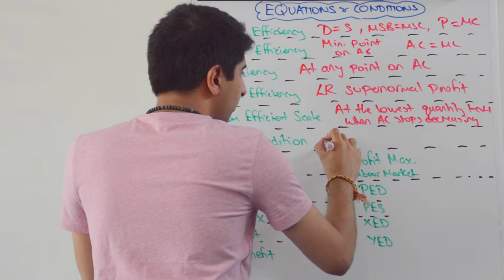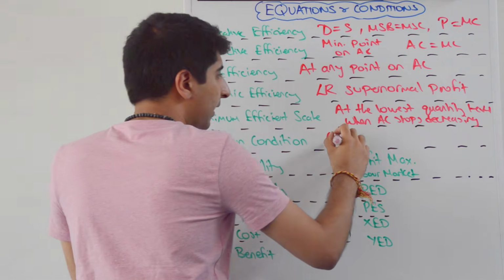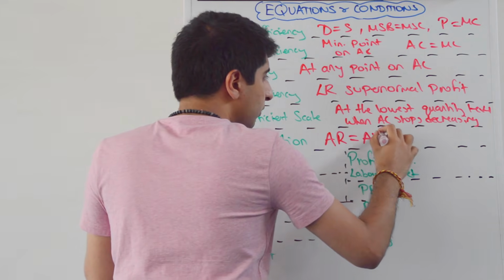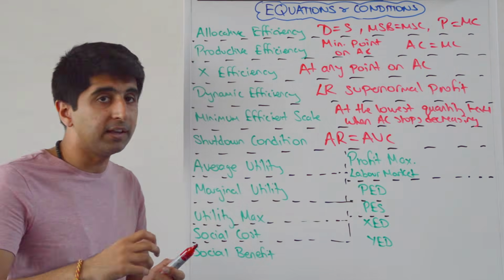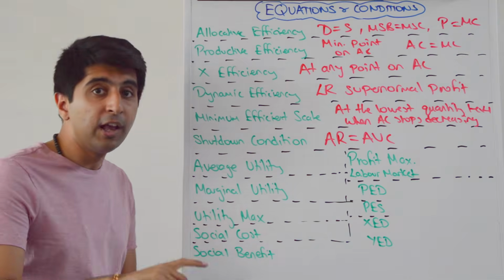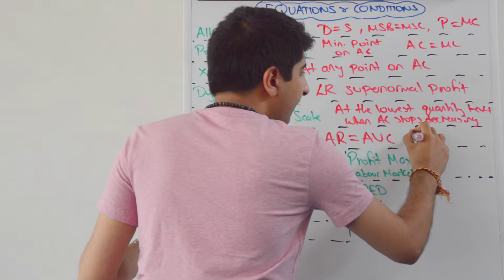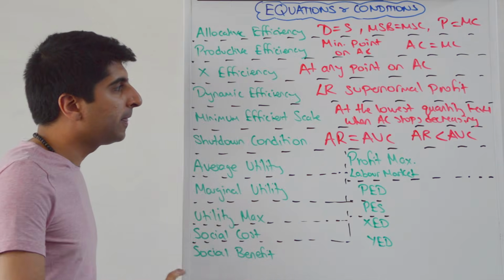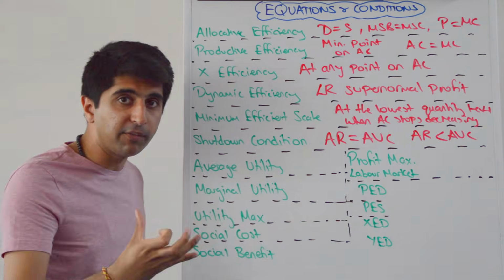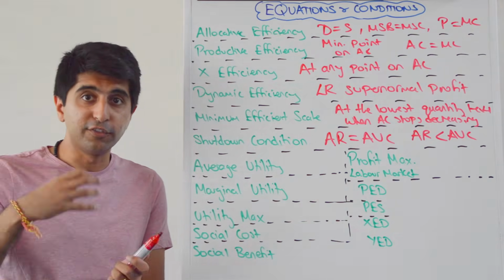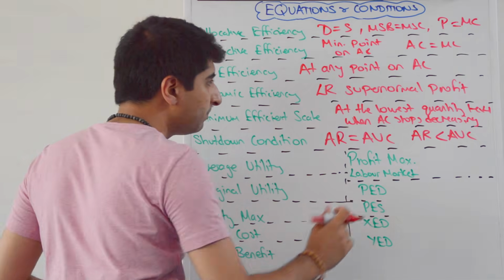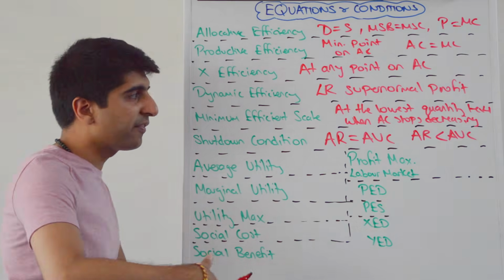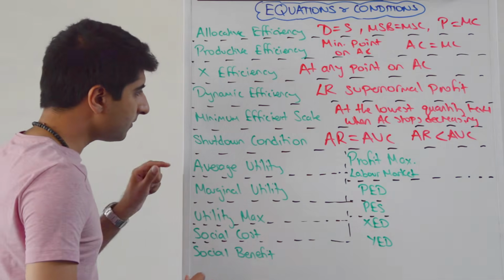The shutdown condition, well, a firm will consider shutting down when average revenue is equal to average variable cost. At that point, they will consider the idea of shutting down. They will shut down if average revenue is less than average variable cost. So if the revenue being brought in is not enough to cover variable costs, then that is the condition for guaranteed shutdown for a firm. It makes more sense for firms to move their factors of production elsewhere.